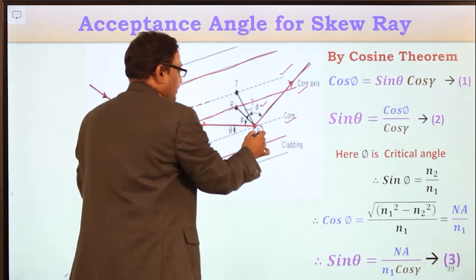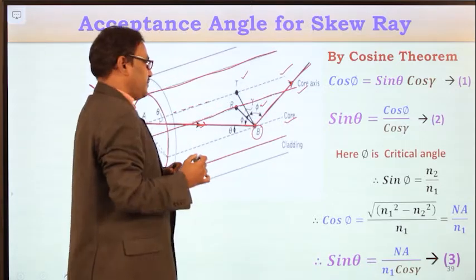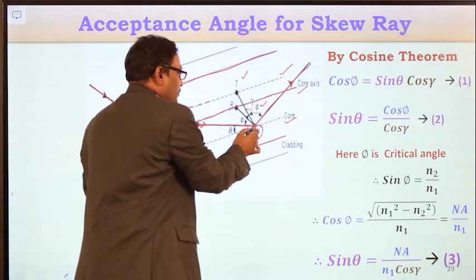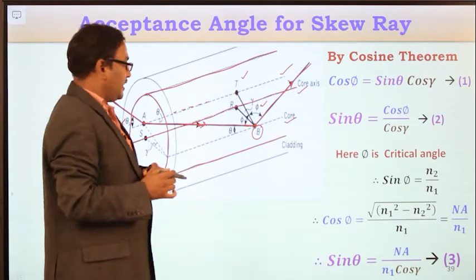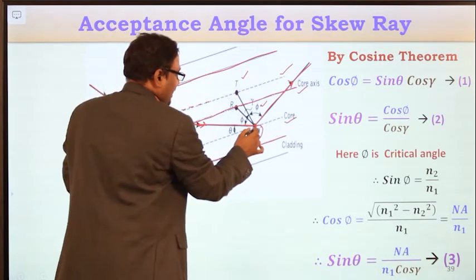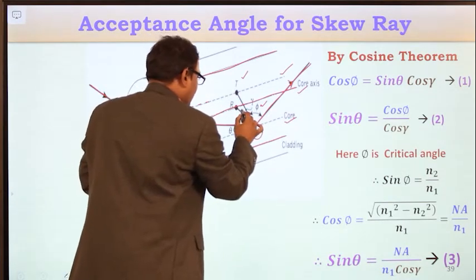So from B, draw a projection BT to the first plane and draw another projection to the core axis. Now the light ray maintains the angle gamma with BT.